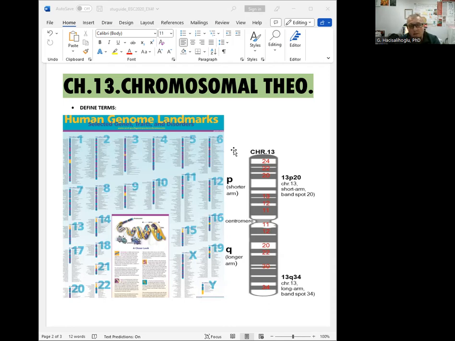That can help us find the location of the gene on that specific chromosome. Let's say we calculated it for chromosome 13, and maybe it's in this band 20 centimorgan here in the shorter arm of chromosome 13, one example. Then we write this 13p20. P is the short arm, Q is the long arm, 13 is chromosome 13, and 20 is this band here, the exact locus